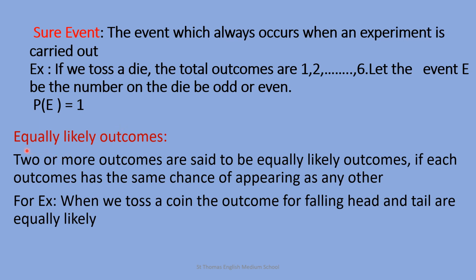Now the next term that generally comes in probability chapters: equally likely outcomes. What is meant by equally likely outcomes? Two or more outcomes are said to be equally likely outcomes if each outcome has the same chance of appearing as any other. For example, when we toss a coin, the outcomes of falling head and tail are equally likely.